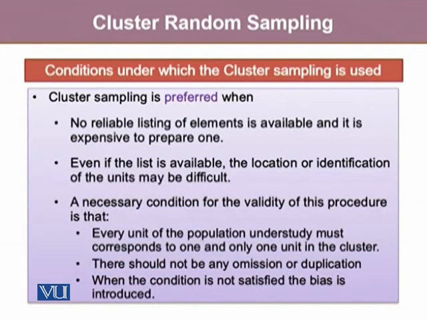Cluster sampling is preferred when there is no reliable listing available regarding the elements, or even if the listing is available, it's very expensive to work on, or the location or identification of the units may be difficult. Moreover, there is another important condition: every unit of the population should be identified into one cluster, and there shouldn't be any omissions or duplications. When this condition is not satisfied, bias is going to be introduced, which is eventually going to impact our results at the end.